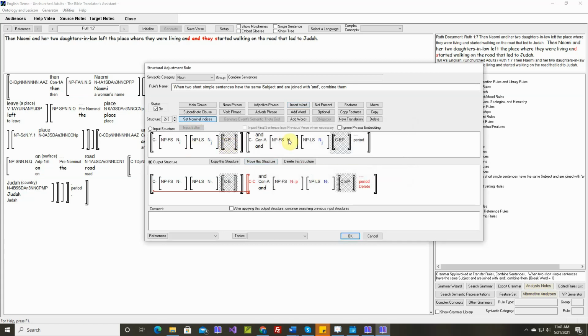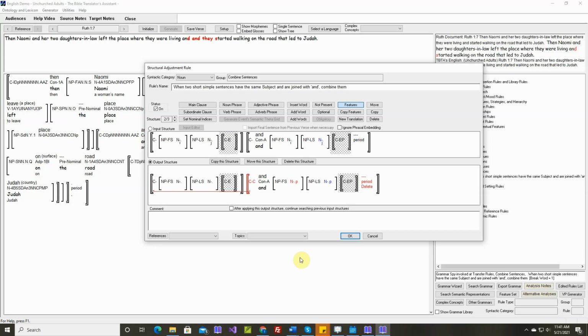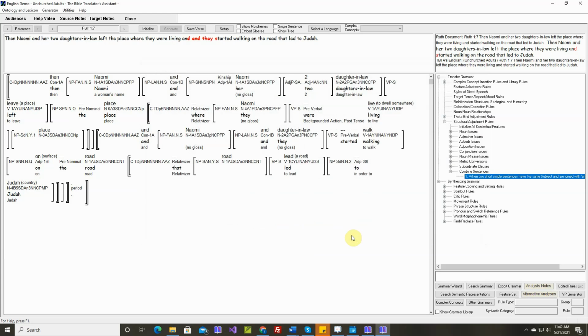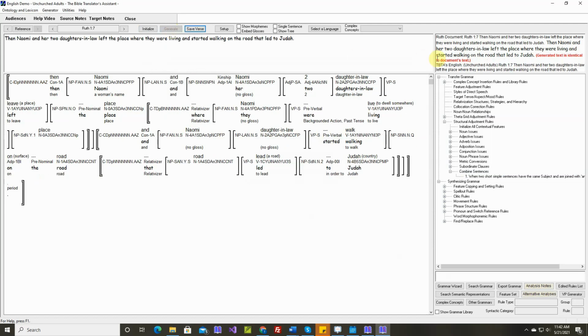So now we have two sentences, and they have the same pair of noun phrases, same subjects. And when that happens, we want to set both of these to Big Pro. So let's set this one to Big Pro as well. And let's insert this. Okay. Let's initialize. Okay, generated text is identical. Let's save it and go to verse 8.